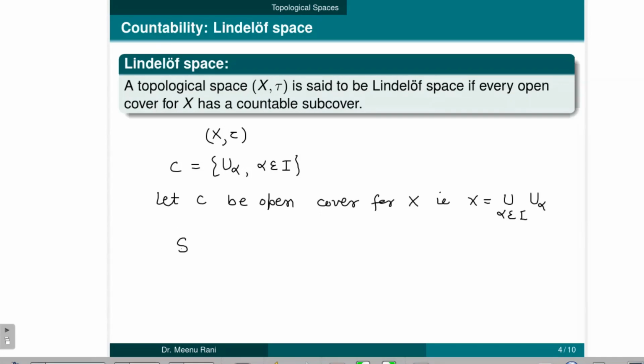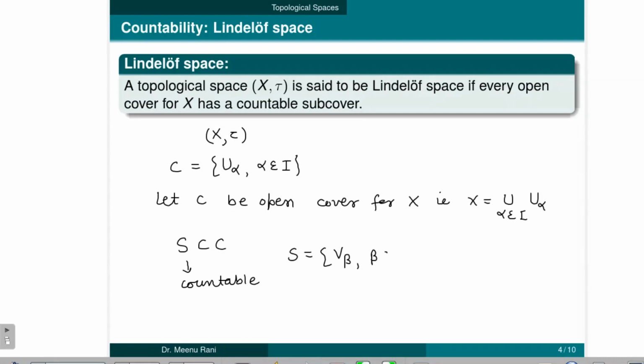Now if we take another collection which is a subcollection of C and it is countable also, then it is represented as some subsets of X, call it B beta.